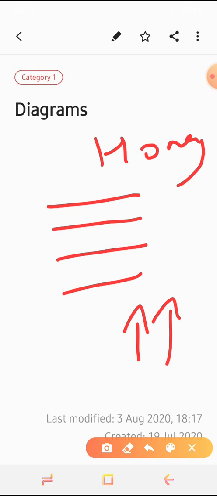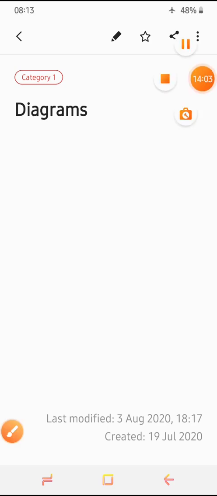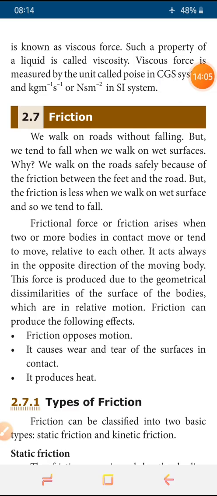So between the layers there is some friction force. That friction force is called viscous force or viscosity. This property in a liquid is called viscosity.